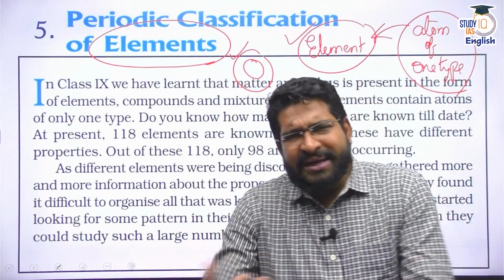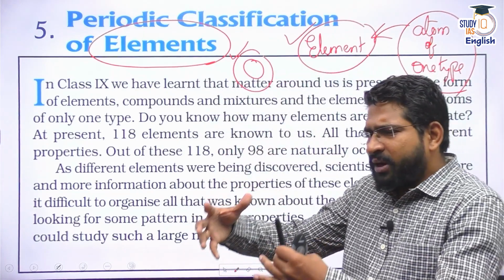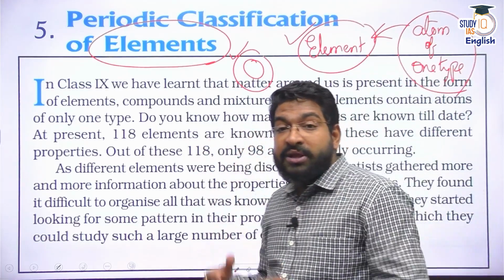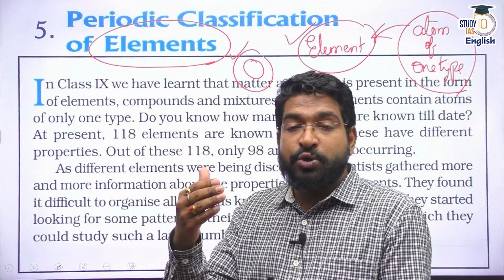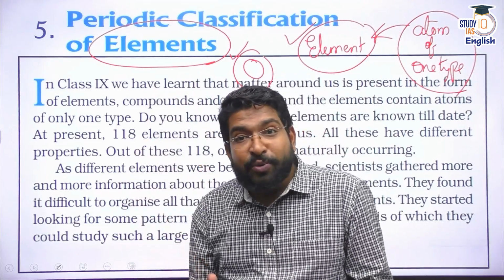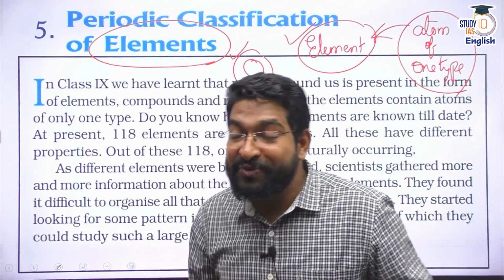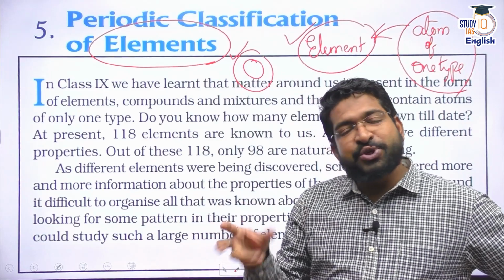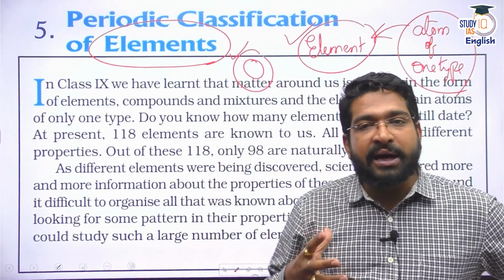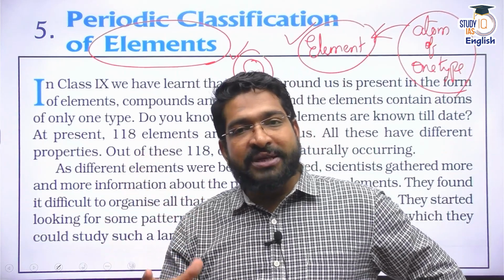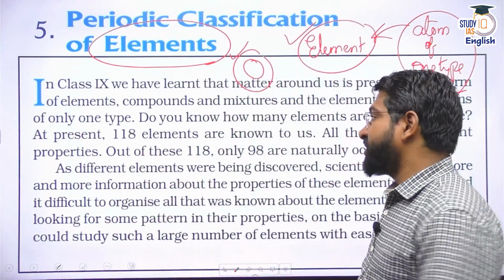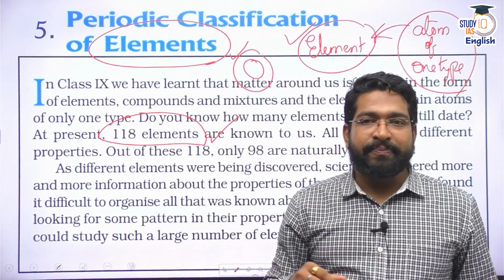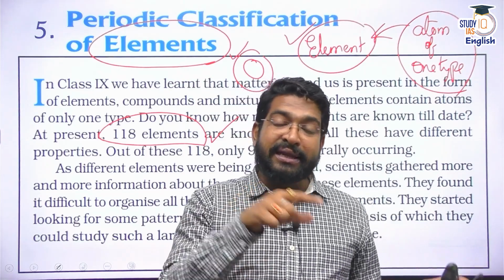And throughout our history, slowly and steadily, we came to know about more and more elements. For instance, we came to know about iron during the Iron Age. During the Chalcolithic Age, slowly we came to know about copper. From ancient times, we knew about gold, silver, very valuable elements. We knew that gold and silver do not react much, but there are some other elements which react. So slowly and steadily, we were building our database of these elements. Today, there are about 118 elements, and the majority of these elements occur in nature. Some of the elements have been synthesized in the lab.